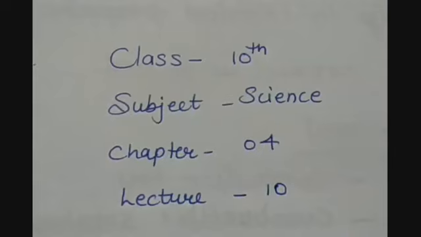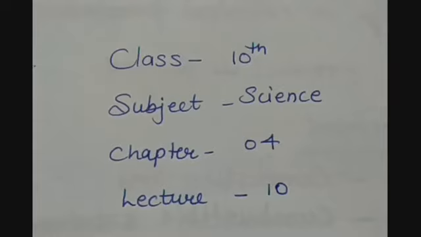This video is for class 10th, subject science, chapter number 4, and this is lecture number 10. Till now, we have studied about the nomenclature of carbon compounds, in which we have done the nomenclature of alkanes, alkynes, haloalkanes, alkenes, alcohols, aldehydes, ketones, carboxylic acids. So all these things we have done.